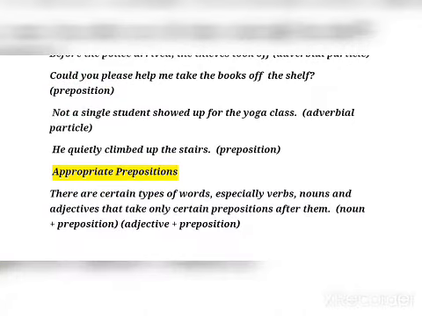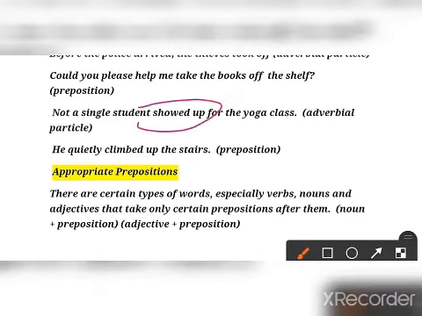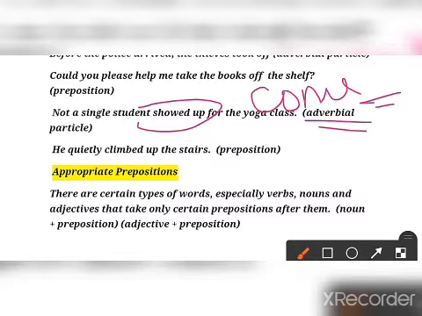Now see the next one. Not a single student showed up for the yoga class. Showed up for the yoga class. Now here showed up means come, to arrive. So no student came for the yoga class, so here showed up is used as an adverbial particle. Clear? Now see the next one.